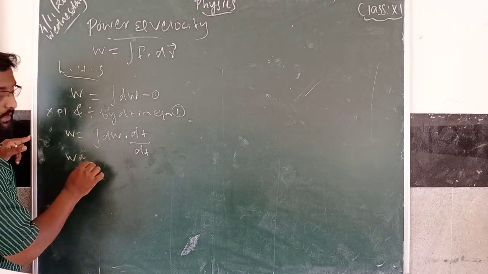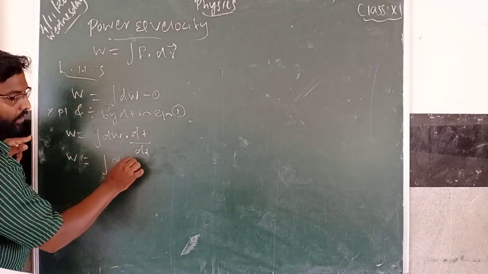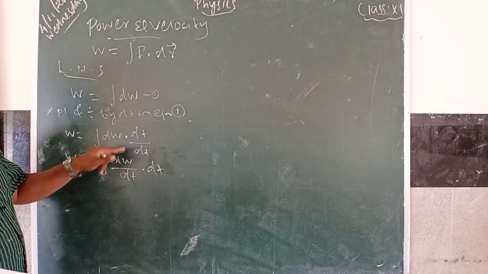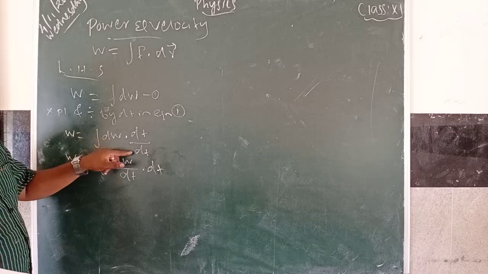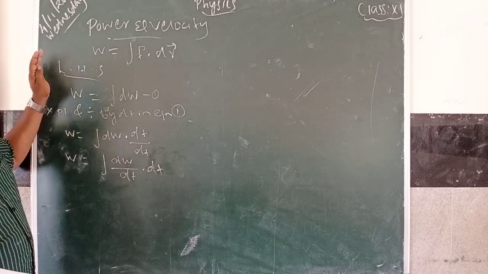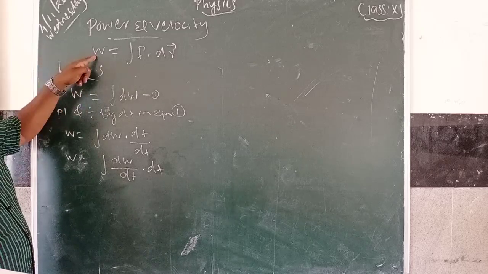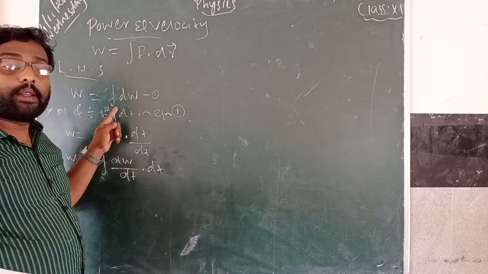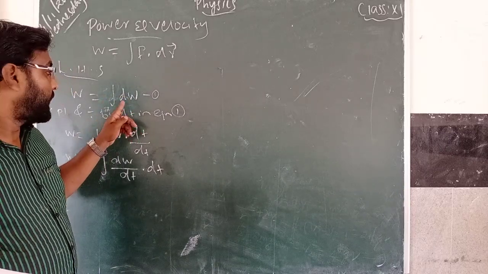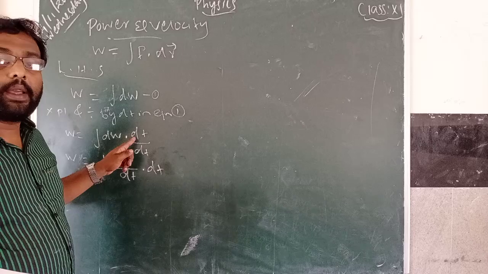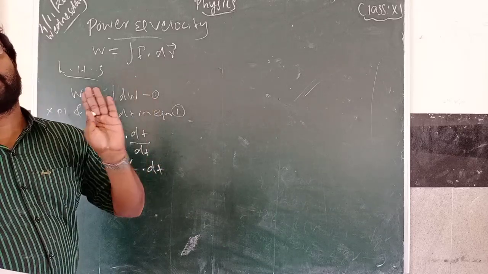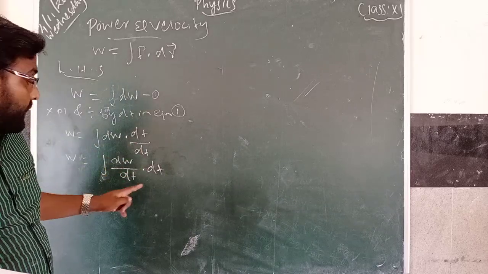So you can write this as dW by dt into dt. Just we are rearranging and writing dW by dt into dt. Understand that? So first we are taking LHS, W integration is dW. Then with that, we just multiply and divide by dt. It is very simple and a very, very important 3-mark question in this unit.